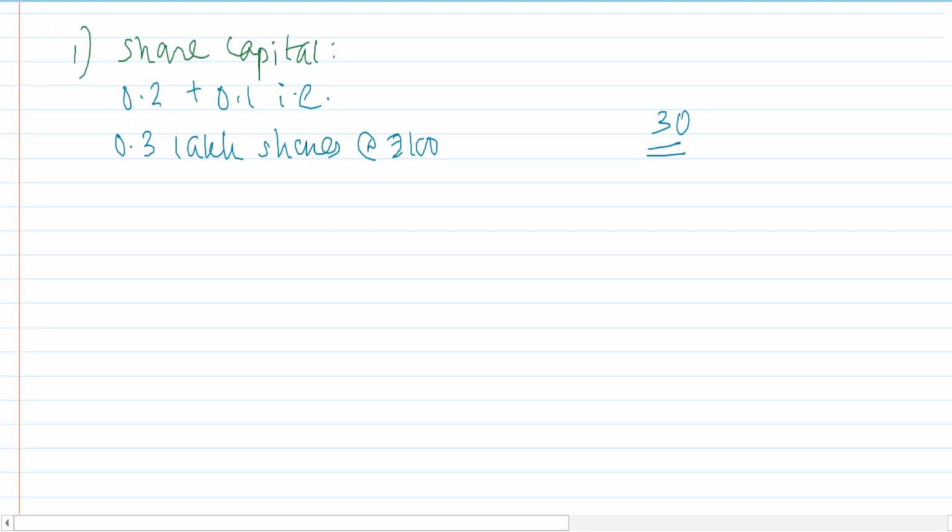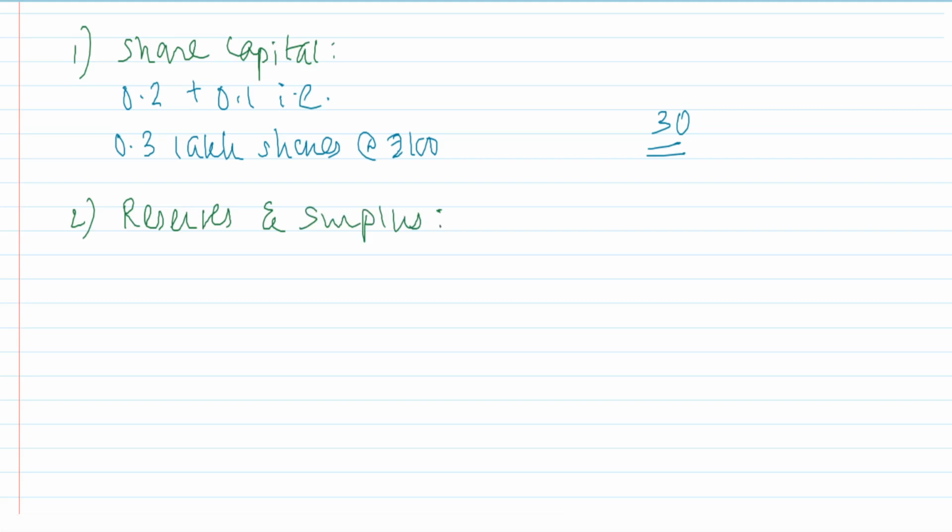And the second note is relating to reserves and surplus. Whenever you are preparing this note of reserves and surplus, you should ask yourself, are there any reserves other than what you are showing in the balance sheet? Yes, we do have.